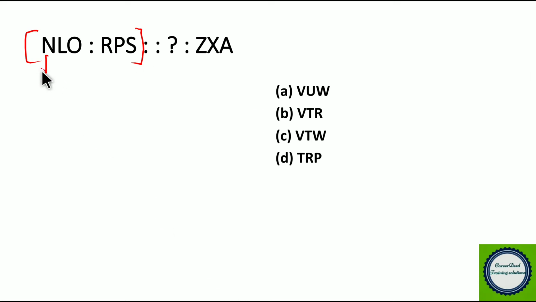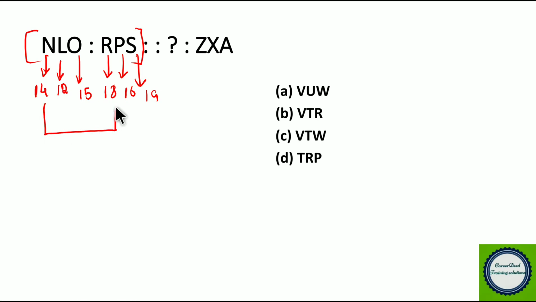So here N is 14, the value of L is 12 and O is 15. Now for R the value is 18, for P it is 16, for S we get 19. Now what is the relationship between 14 and 18? It is plus 4, 12 plus 4 you get 16, 15 plus 4 you get 19. So it is plus 4.